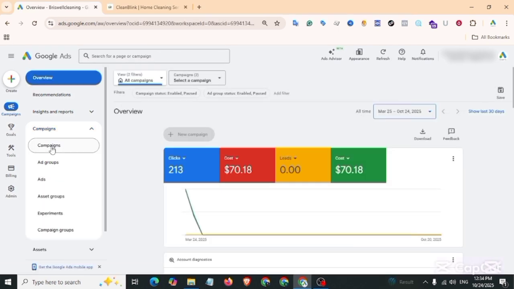These settings take just a few seconds, but it's one of the most powerful and effective tools in Google Ads. Alhamdulillah, our problem is solved.